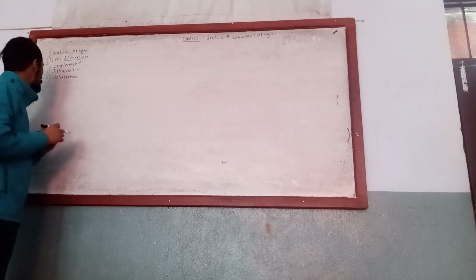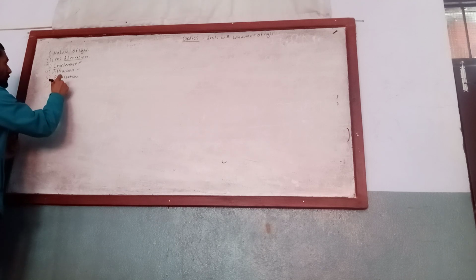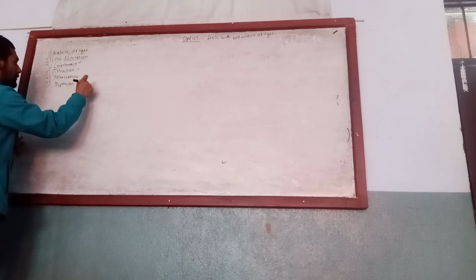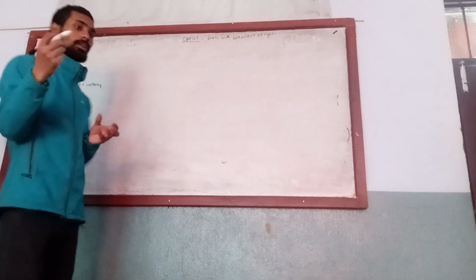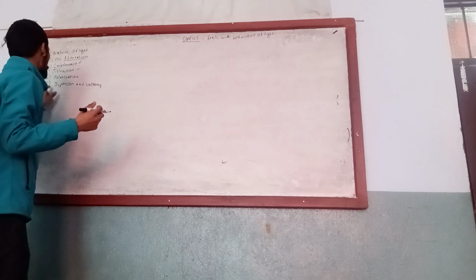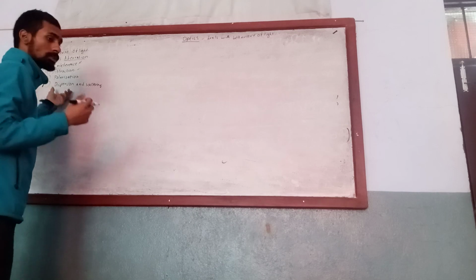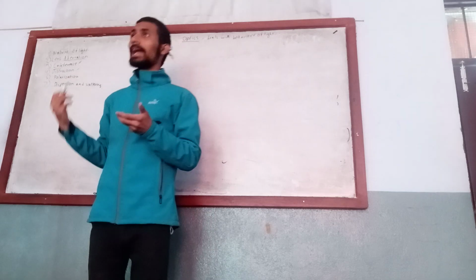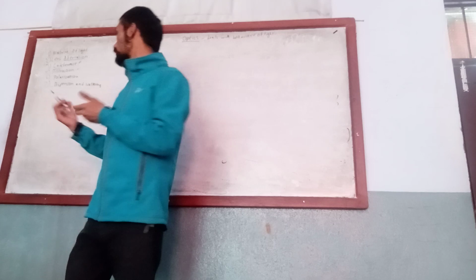we can describe it in different ways. And in the seventh lesson we will be discussing dispersion and scattering. Dispersion means the separation of different colors when passing through some medium, and dispersion is due to the fact that different colors of light have different wavelengths, so they have different velocities.